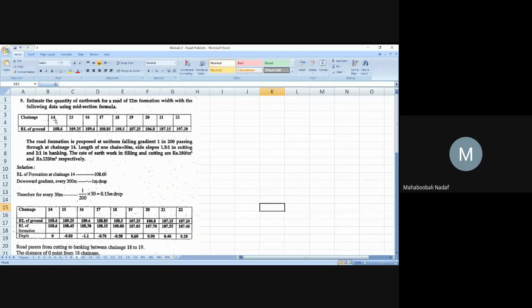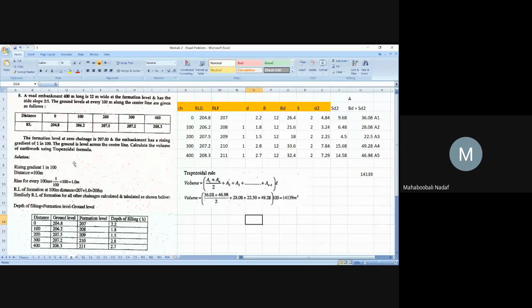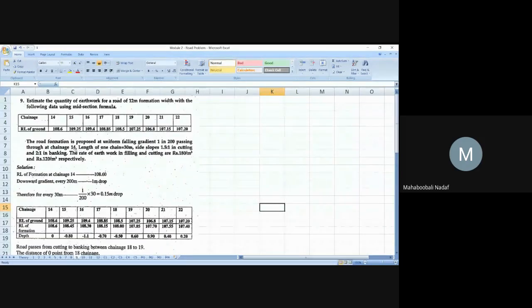Means what? The RL of the formation is not given, but they are indirectly telling. What do you mean by indirectly telling? It is starting from chainage 14, which means the RL of the formation at this chainage is also 108. In the previous problem, they generally used to give the formation level at this chainage as this much, and from there you need to calculate. But in this case, they are telling that it is starting from chainage 14, which means the formation level here is the same as that of the ground.